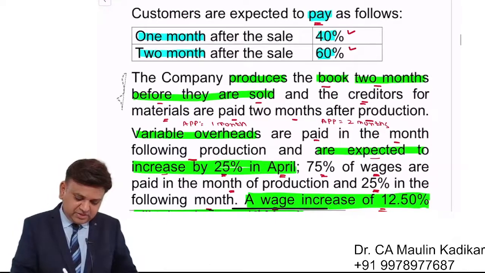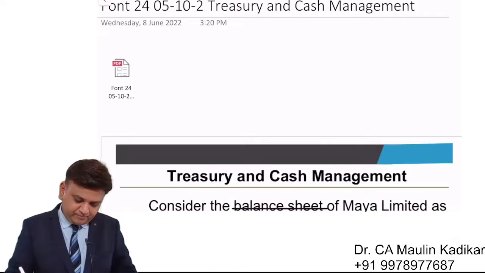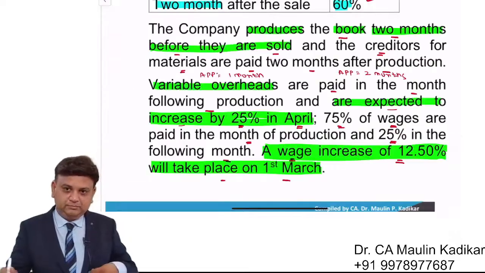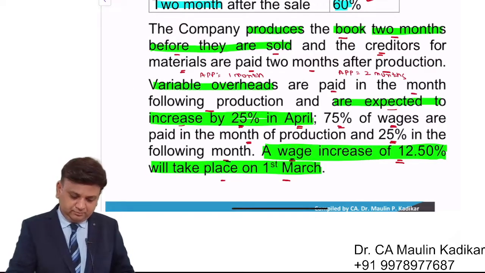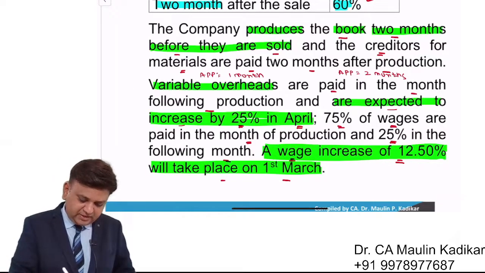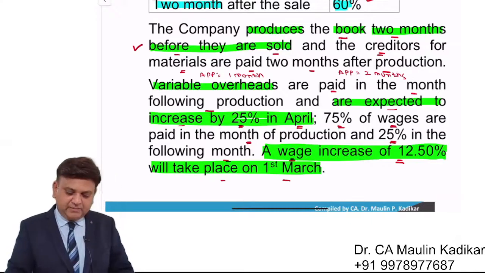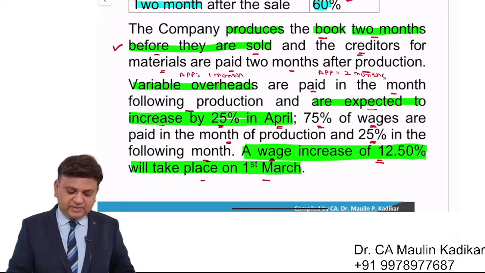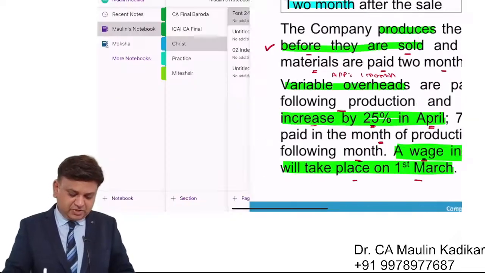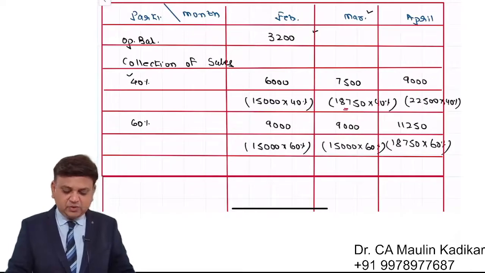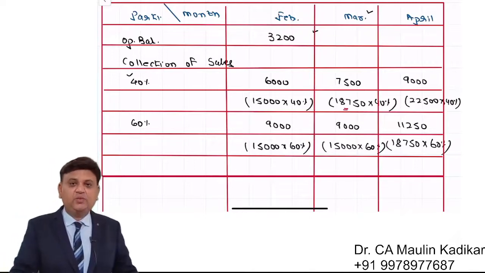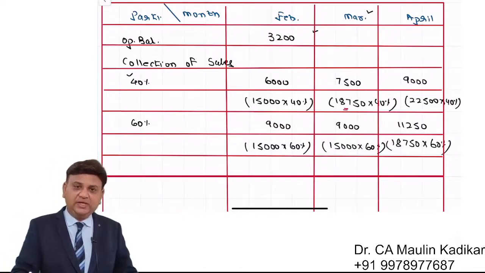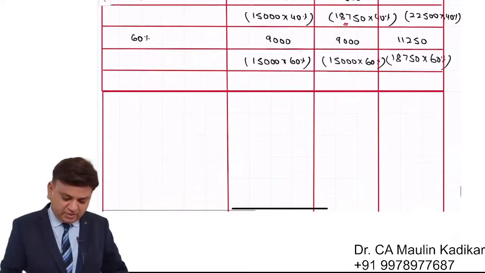Now this information is given. The question is providing the information. The company produces the books 2 months before they are sold and creditors for material are paid 2 months after the production. I request you to write in the chat box what must be the payment to creditors in the month of February.